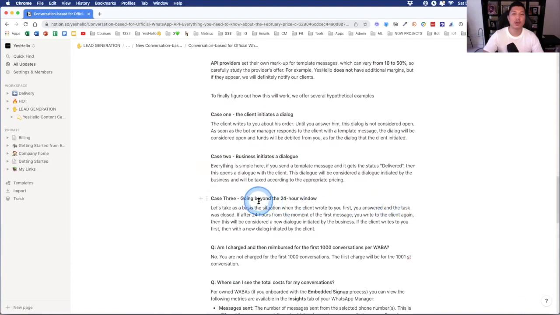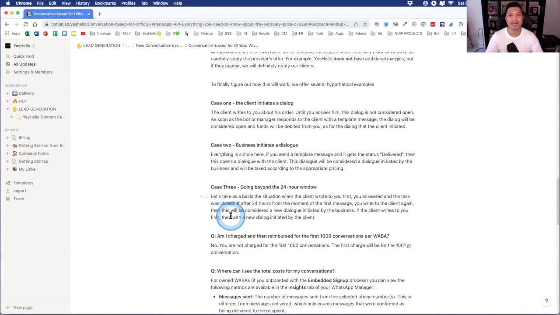Case number 3, going beyond the 24-hour window. This is what it looks like. Okay, let's take a basis. As a basis, the situation when the client wrote to you first. So they wrote to you first, for example. You answered and the task was closed. Settled, okay? If after 24 hours from the moment of the first message, you write to the client again, right? Then this will be considered a new dialogue initiated by the business. So basically what it's saying is that a timer starts when the first message is sent. Doesn't matter from which side, okay?